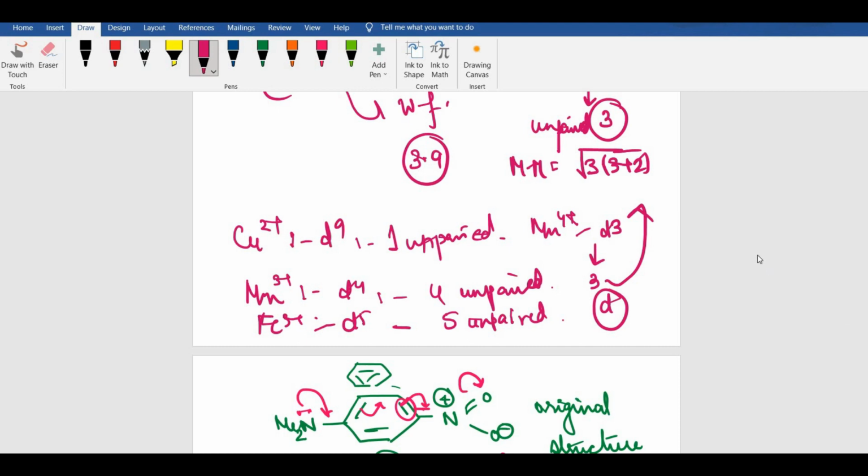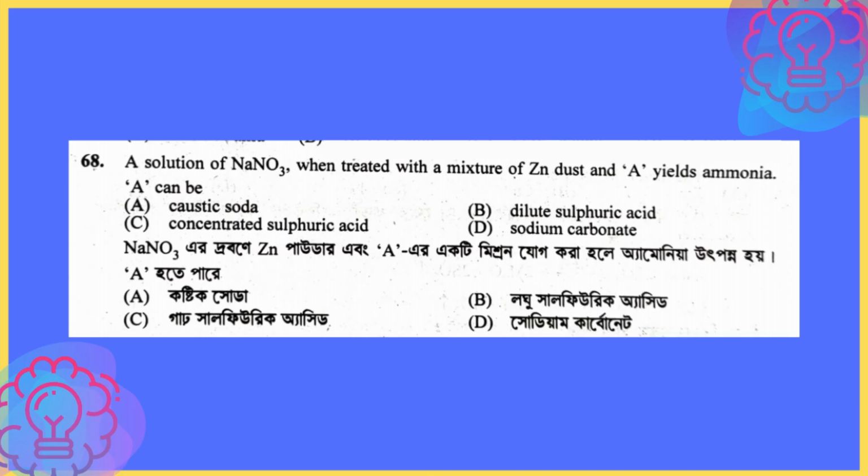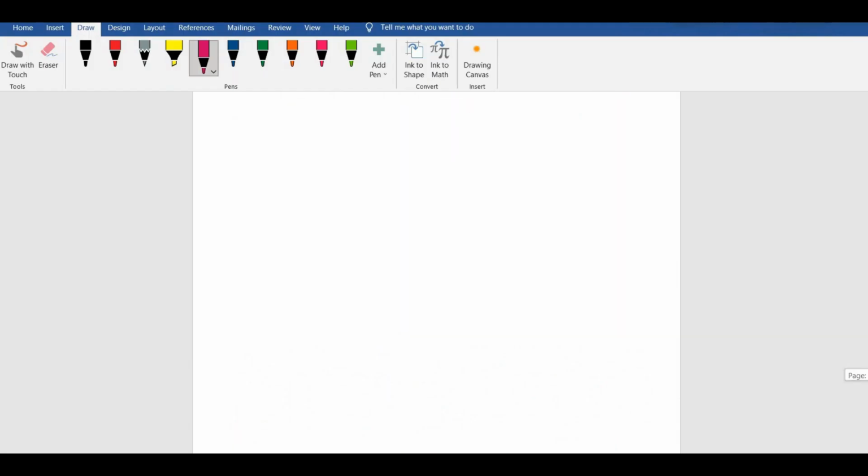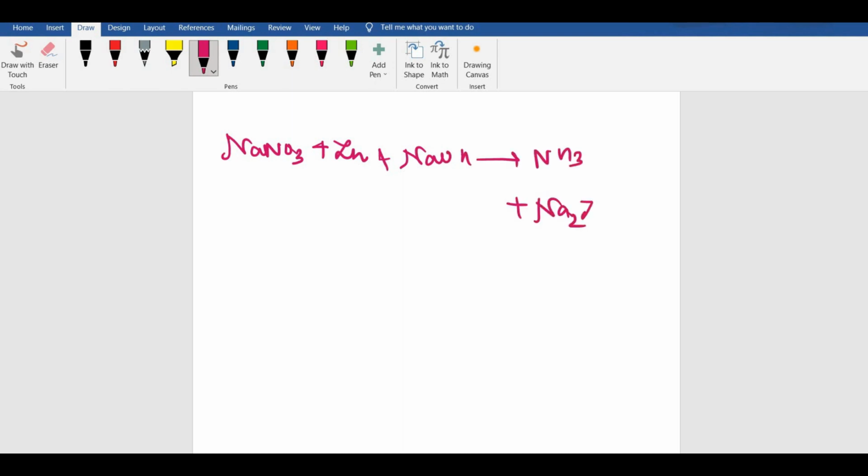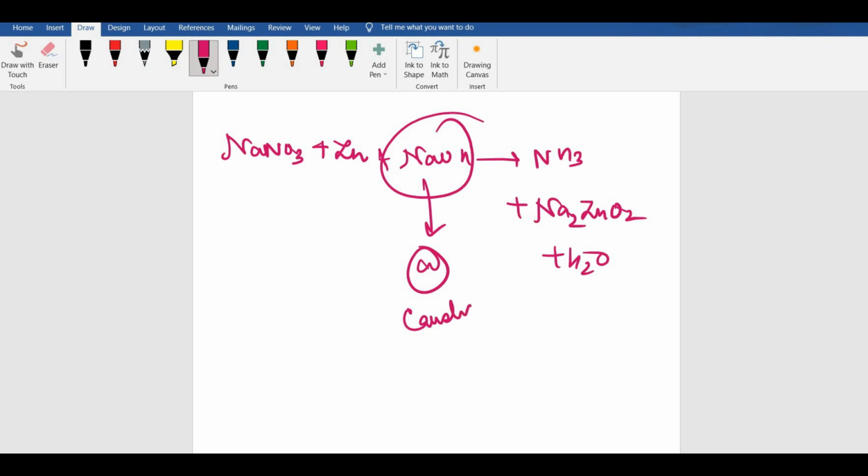And the last question for today's discussion would be a solution of NaNO3 and zinc dust when treated with A gives ammonia as the product. So the answer would be caustic soda, that is NaOH. So NaNO3 plus zinc dust plus caustic soda NaOH would be giving us ammonia, plus sodium zincate plus water. You need to balance the equation, I'm not balancing it. So your answer would be A, caustic soda.